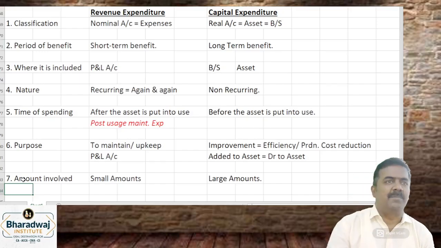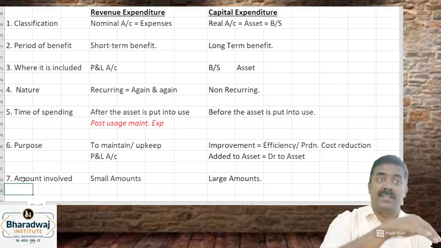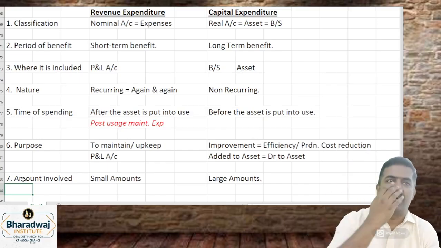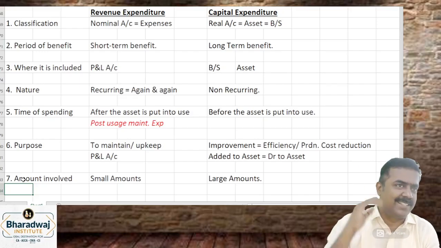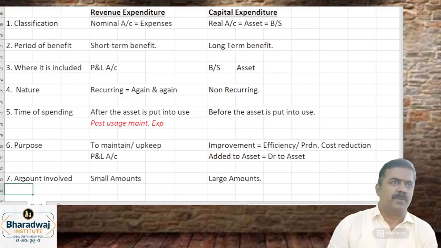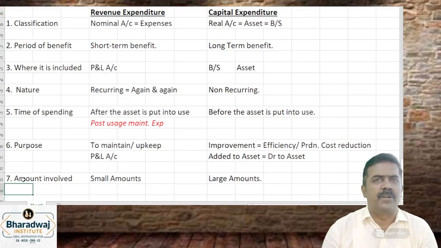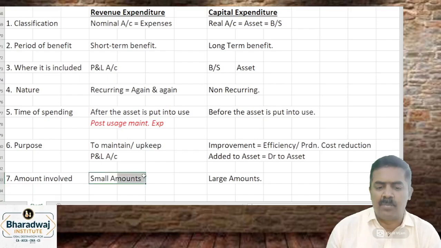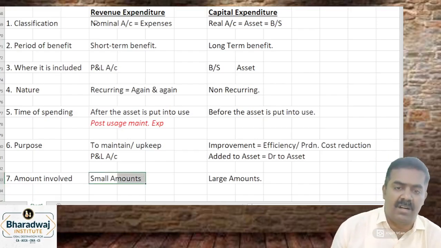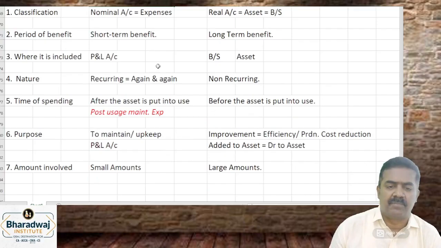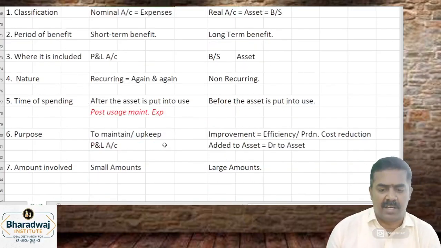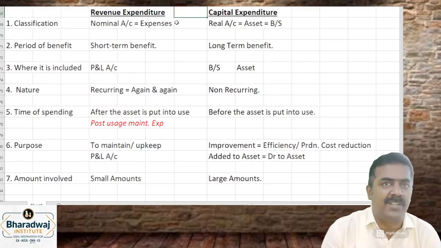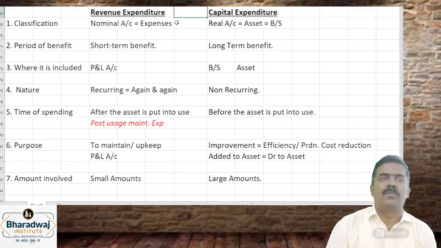This ring light replacement was 400 rupees. For this, will we create an asset and record it? No. A tube light has gone, and we replace it with one having a 5 years warranty. Will you call it as an asset? 300 rupees, 400 rupees, a pen drive, all these things, will you call it as an asset? No. Considering the amount involved, we can call it as which expenditure? Revenue expenditure. Sir, the amount is less. Though it appears like a capital expenditure, it will be treated as which one? Revenue expenditure.